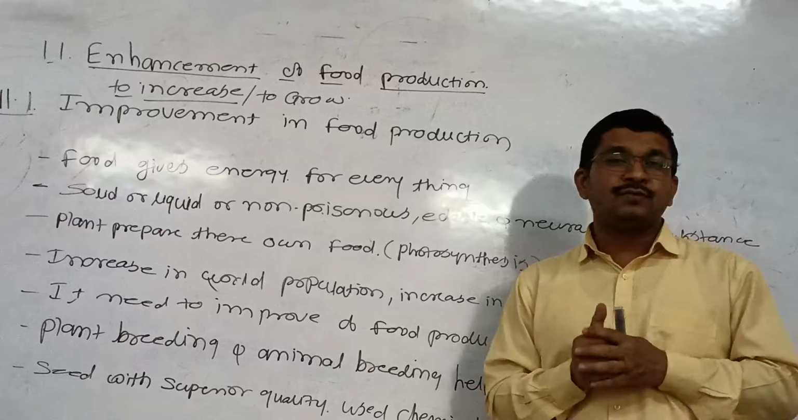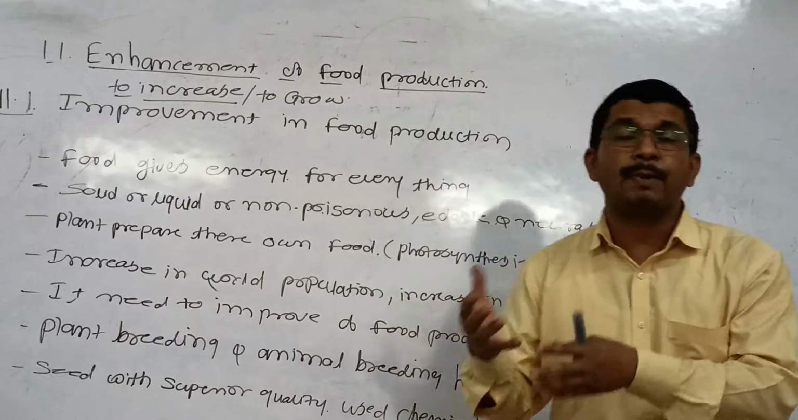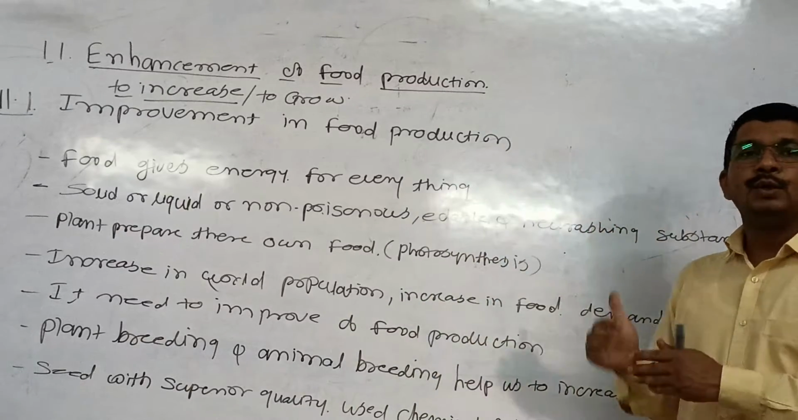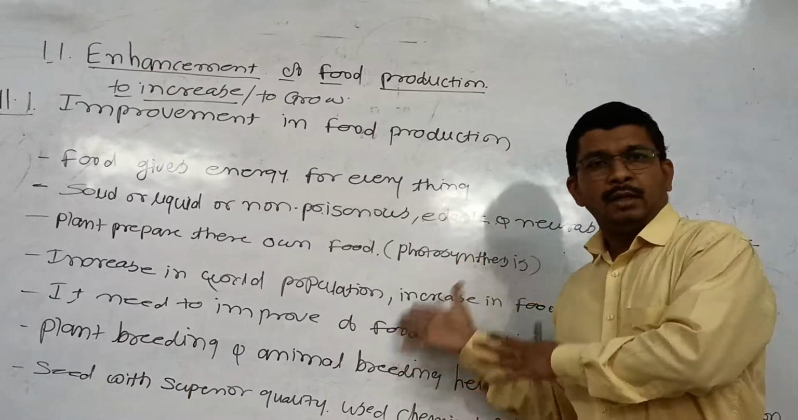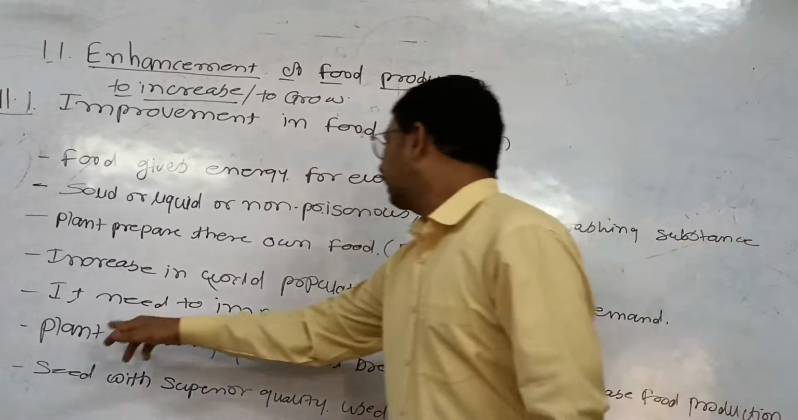Why do we need food production? Because there is a growth of population. The population always grows day by day. That's why we need to improve the crops. So what do we do?